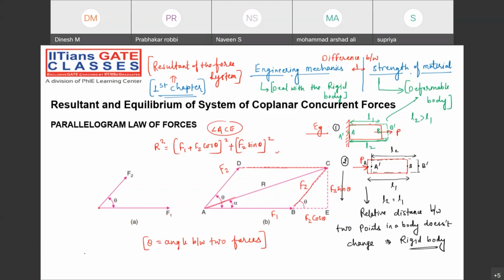So whenever two forces are acting, you can just follow the parallelogram law of forces, and whatever formula we get after the derivation, you can follow for finding the resultant of two particular forces. This is a very famous derivation that you come across in engineering mechanics. And throughout the syllabus, not only in this subject but also in theory of machines, we are going to follow this particular formula. Now, once it is done, let me know. We can move to the next slide.